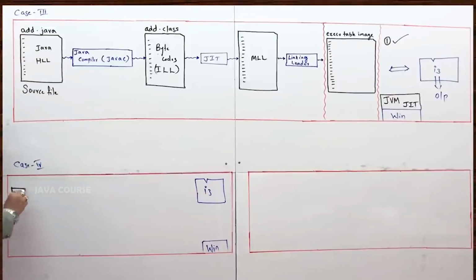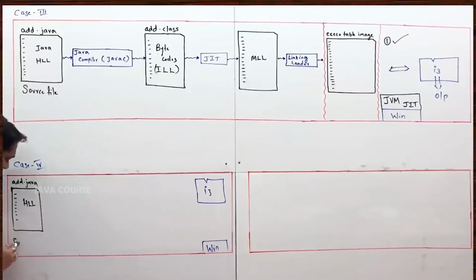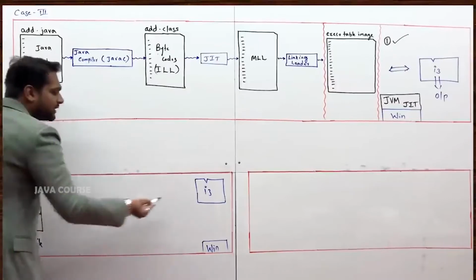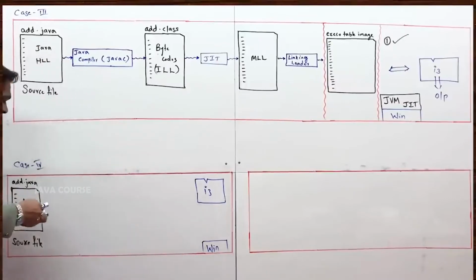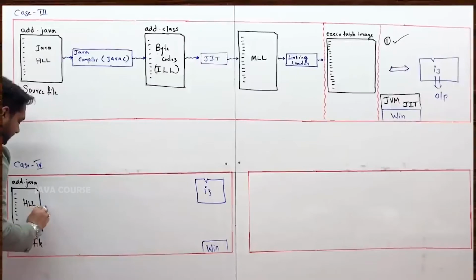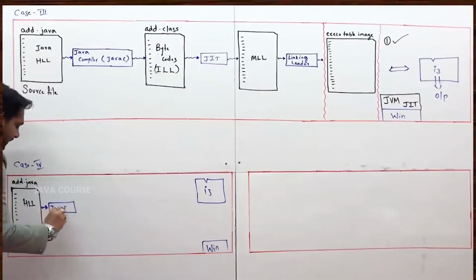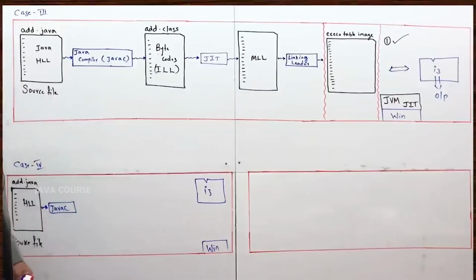This is the Java program. A Java program is a high level language program. Contents will be in the high level language, and any file which has contents in the high level language, you call it the source file. Again, same old rule, this source file you cannot give to the processor, hence you have to give it to the compiler like this. In short, the Java compiler we call javac, as I have just told you.